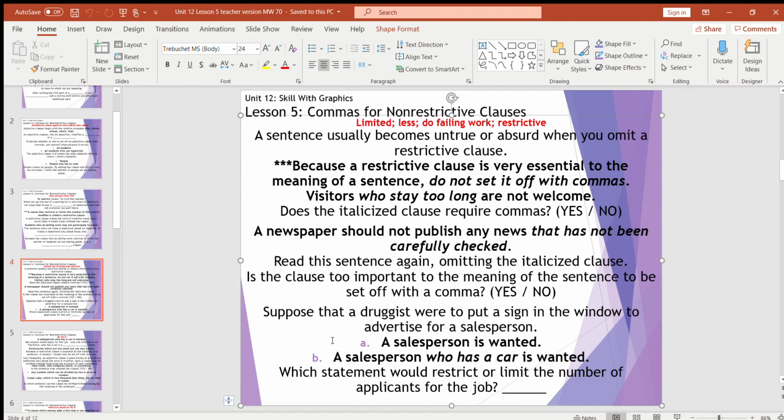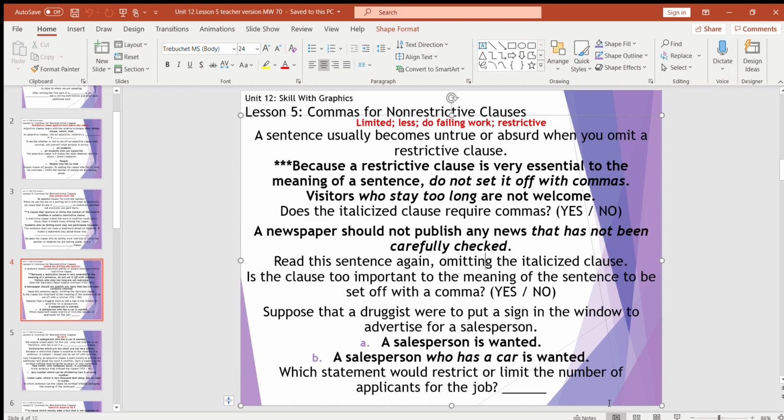So suppose that a druggist or pharmacist were to put a sign in a window to advertise for a salesperson, because apparently we're in like the 1950s in this sentence. So we have "a salesperson is wanted" versus "a salesperson who has a car is wanted." Which statement would restrict or limit the number of applicants who are going to apply for the job?